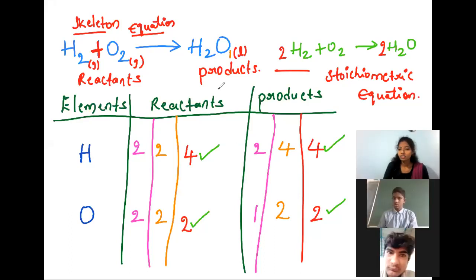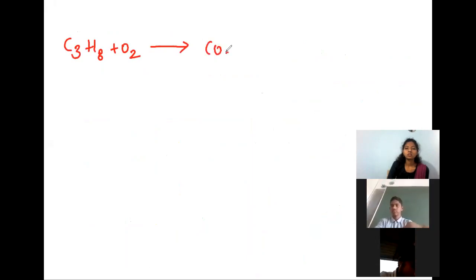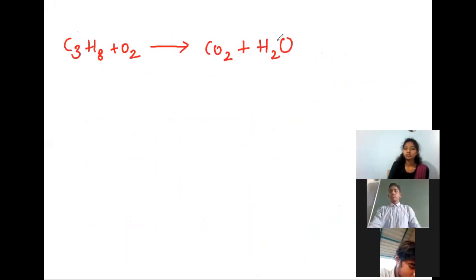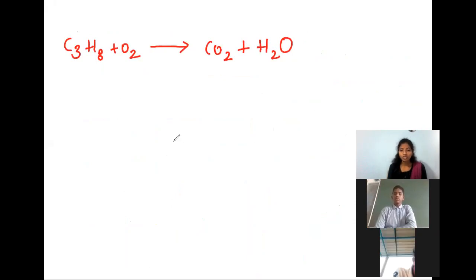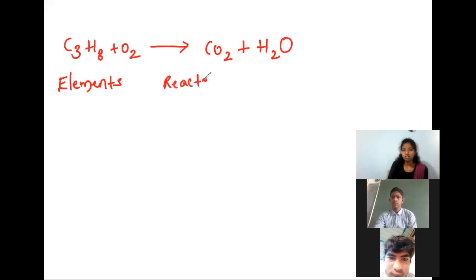See here, I'll take one more chemical equation. Now we have taken C3H8 plus O2 gives CO2 plus H2O. So first of all, what do we have to do here? Elements, reactants and products.